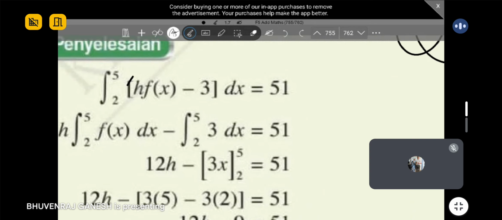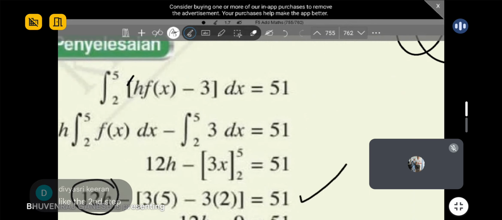Don't factorize out the h. H is already naturally out. You don't need to factorize it. It's directly there already, so you can actually substitute as normal. This step must show, guys. So this one must do, like the second step.